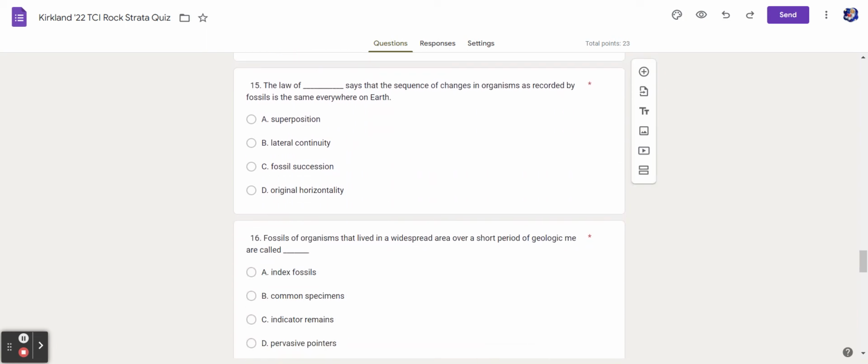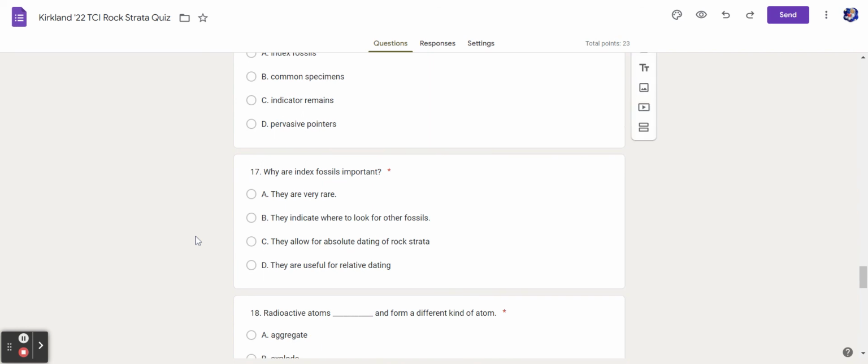15. The law of blank says that the sequence of changes in organisms as recorded by fossils is the same everywhere on Earth. A. Superposition, B. Lateral continuity, C. Fossil succession, D. Original horizontality. 16. Fossils of organisms that lived in a widespread area over a short period of geologic time are called A. Index fossils, B. Common specimens, C. Indicator remains, D. Pervasive pointers.